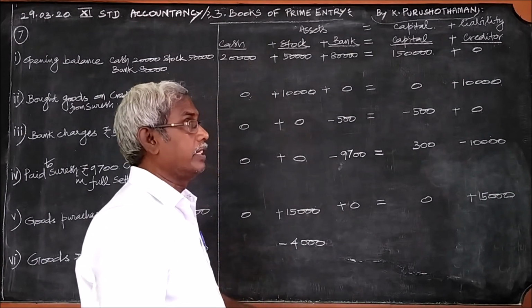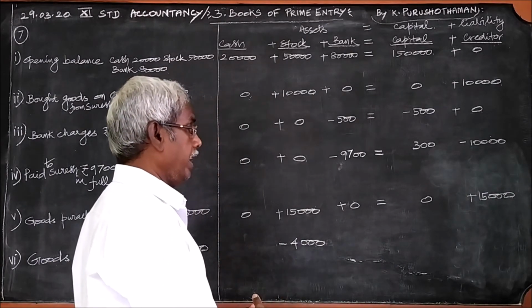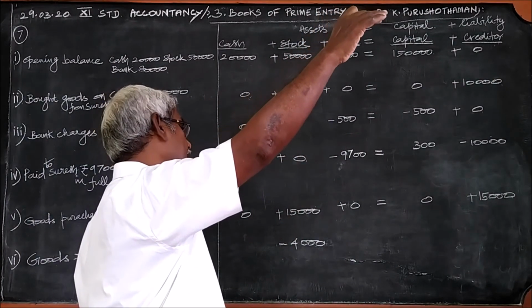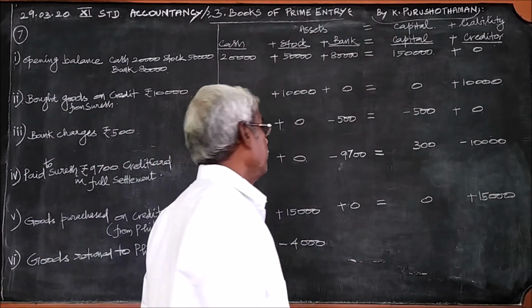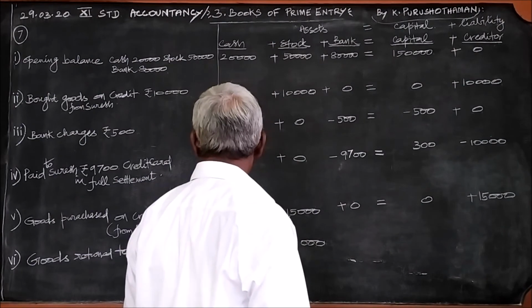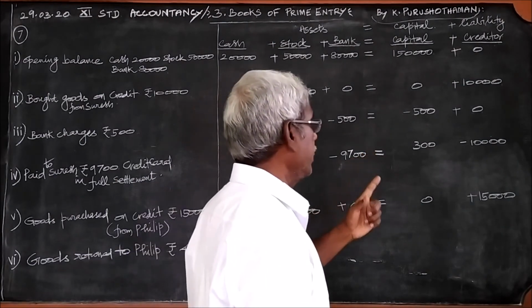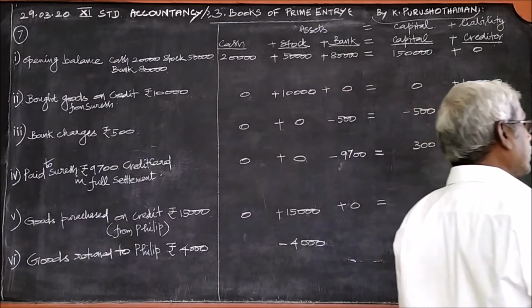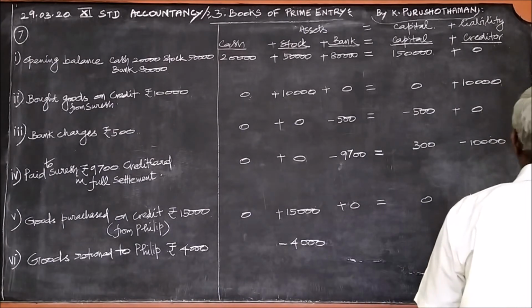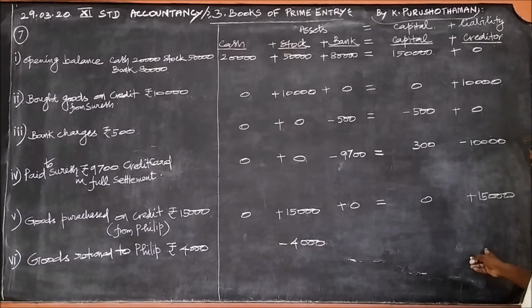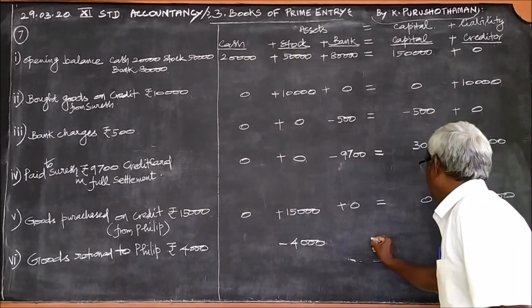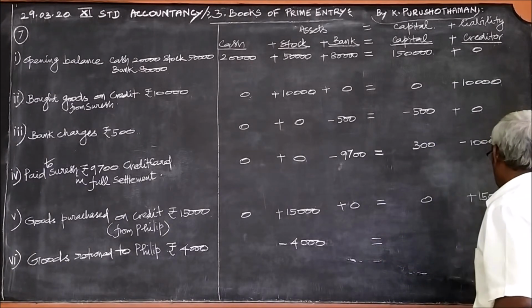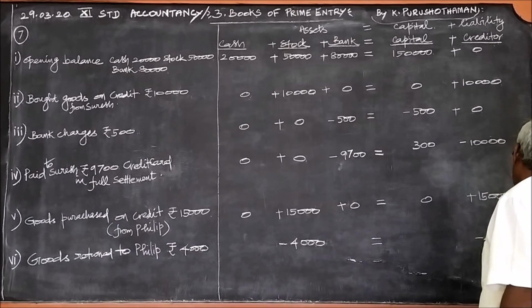Because the goods are returned. So, the goods are taken and sent back to the seller. Therefore, it will reduce the stock. At the same time, already in the name of Philip, we have 15,000. Now, 4,000 goods are returned. Therefore, it will reduce it to 11,000 only. And therefore, the amount of creditor will automatically be reduced. Therefore, it is minus 4,000.